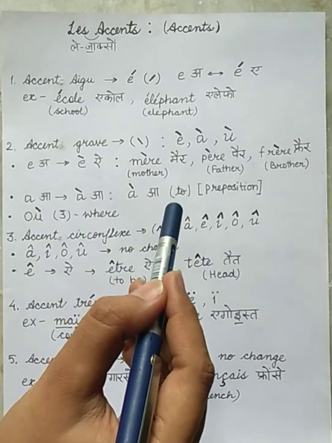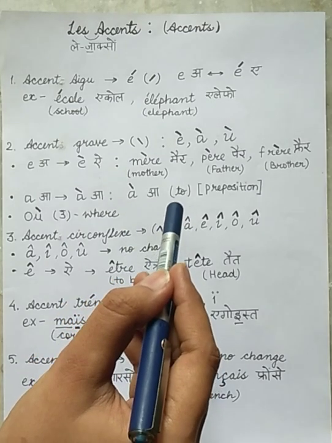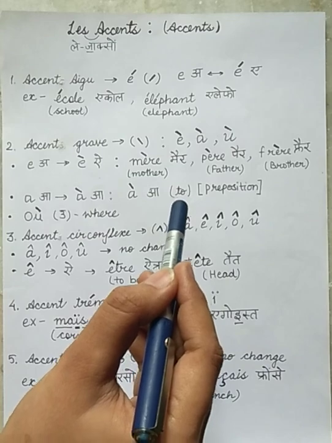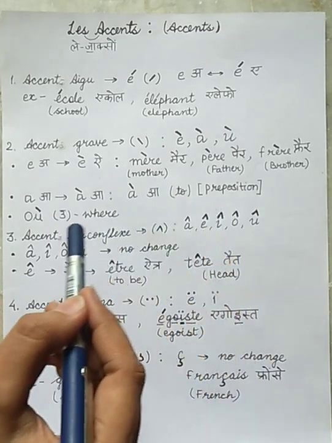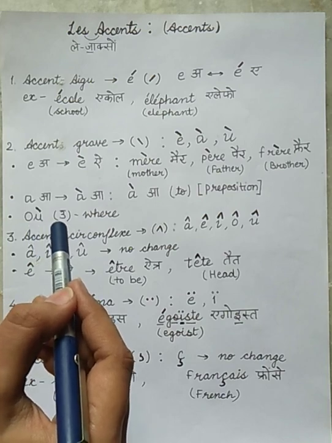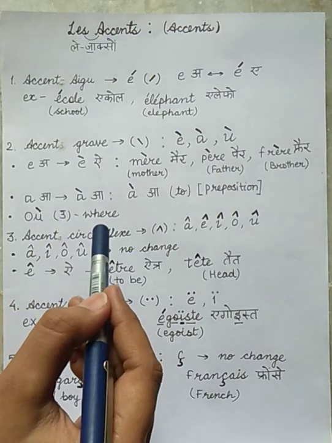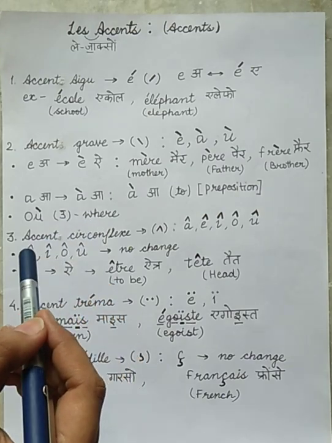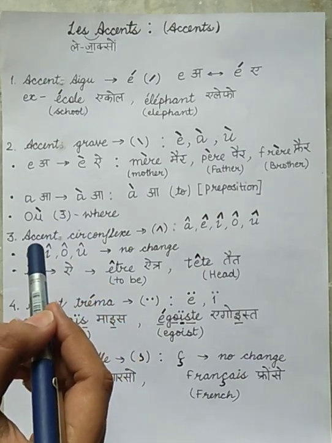The meaning of this word is "to", which is a preposition. And the second example is où, which means where.